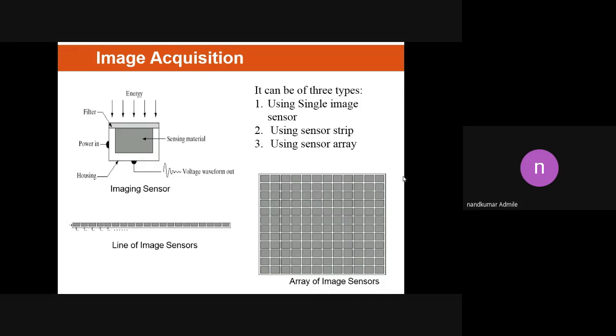In this slide, we give an overview of these three types in a single slide. We can observe three different diagrams. The first diagram indicates the single sensor. The second indicates the sensor strip, that is, a line of image sensors, and the third is image acquisition using a sensor array, that is, an array of image sensors. We'll study these three techniques.